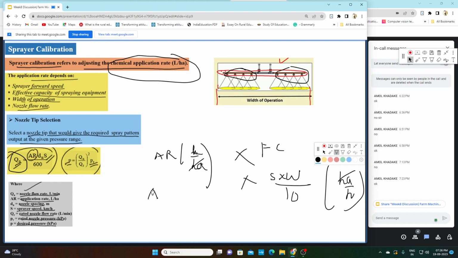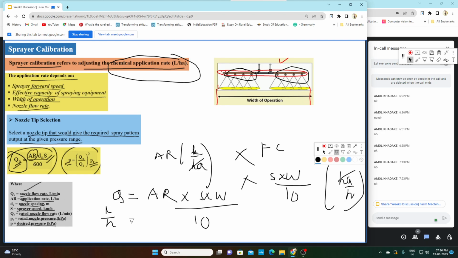So your Q will be equal to application rate into S into W, where S is the speed of the operation and W is here nothing but nozzle spacing, divided by 10. By that we can get our Q in liter per hour, but we want this Q in liter per minute.